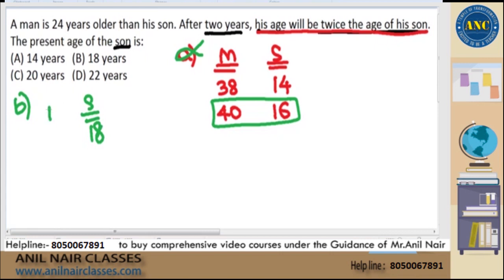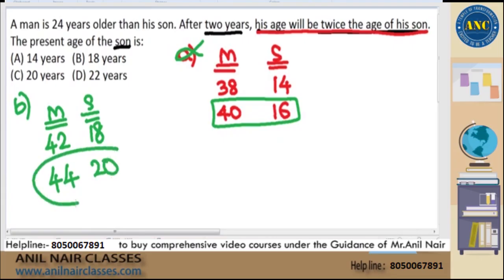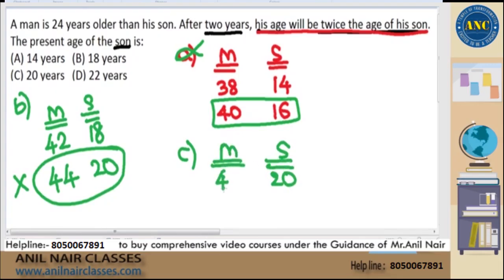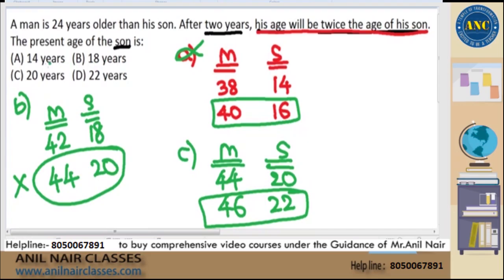Second option. Son is 18. The man will be 24 plus 18, which is 42. Two years later, it is 44 and 20. Not 2 times of each other. Ruled out. Third one. Son is 20. The man will be 24 years more than 20, 44. After 2 years, it is 46 and 22. Not 2 times of each other. Ruled out. Out of 4, 3 are incorrect. Mark the last option.